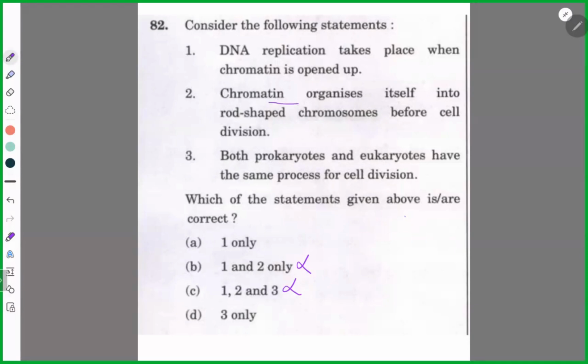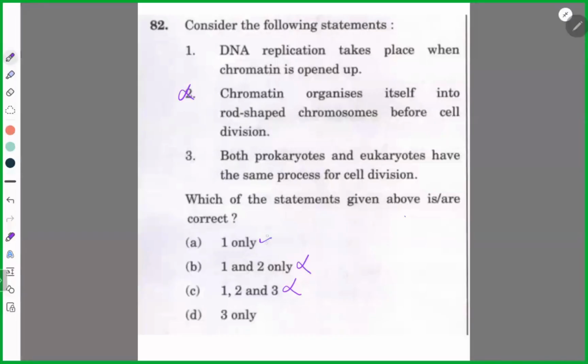Chromatin organizes itself into rod-shaped chromosomes before cell division? No, it is during or after cell division, because only then will the chromatin material take the shape of a chromosome. So this is wrong, eliminate.